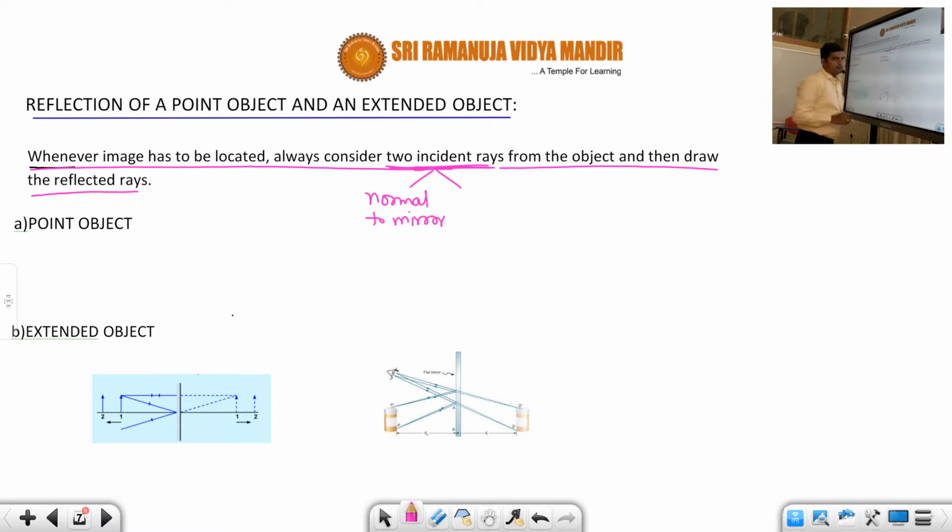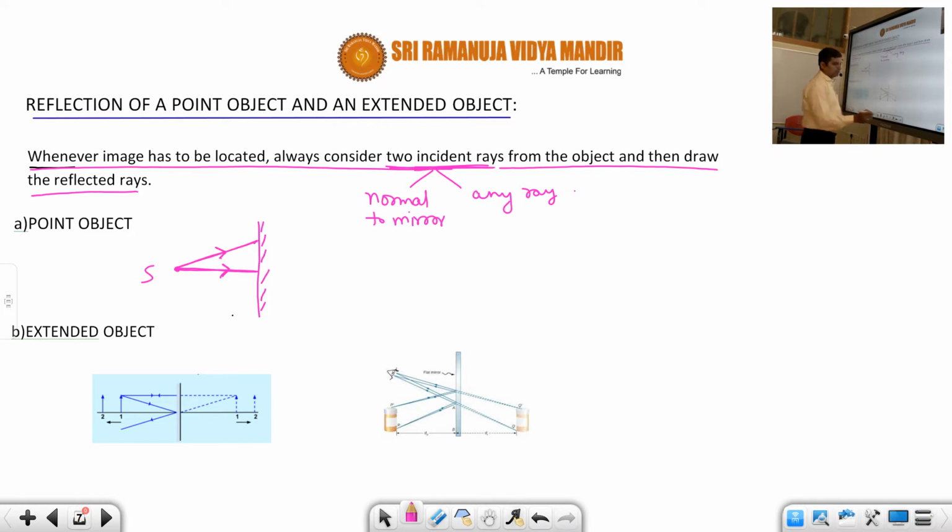Such that the formation of the image is very easy. The second ray can be any ray. Like I gave you the example in the previous session, suppose this is a mirror. Here there is a source, a bulb or tube light or candle, from which let us draw two incident rays. One ray I took normal to the mirror, and another ray I am taking at some angle.